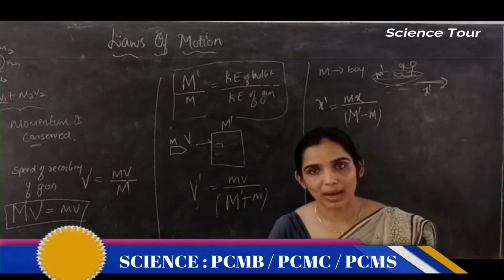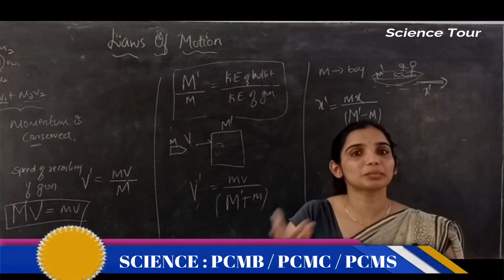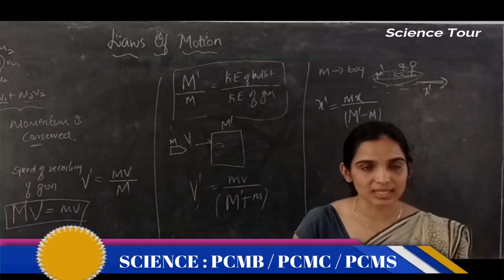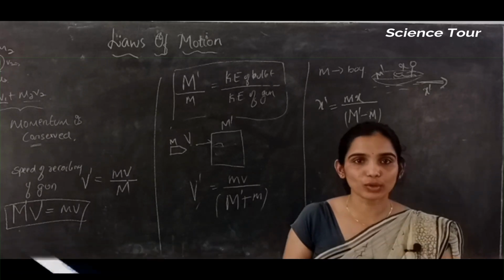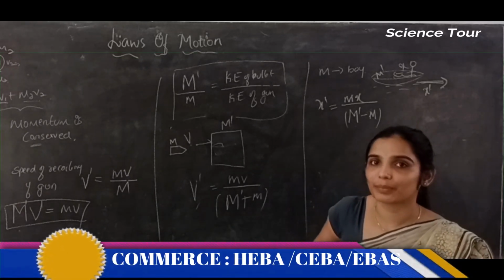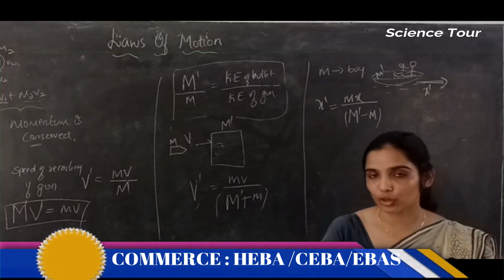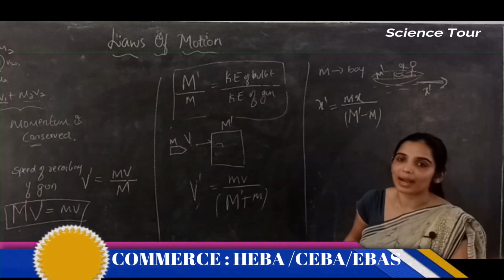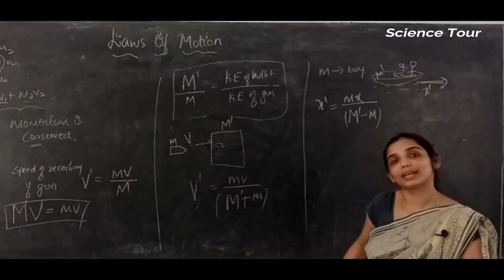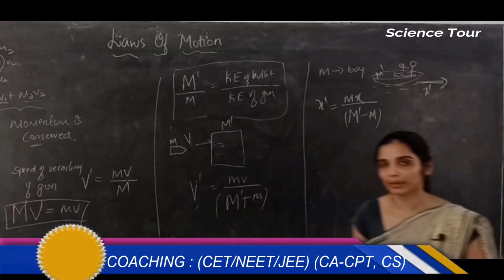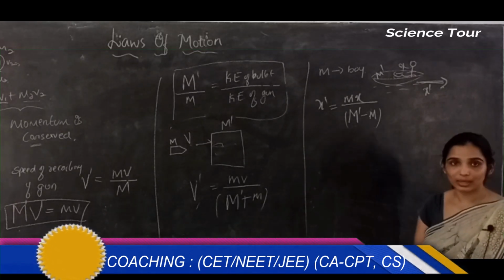A boy of mass m walks on a boat of mass m dash and covers distance x. The boat will also go back on the water because of the third law of motion or conservation of momentum, anything you can consider. You are moving on the boat, but the boat is moving behind on the water.